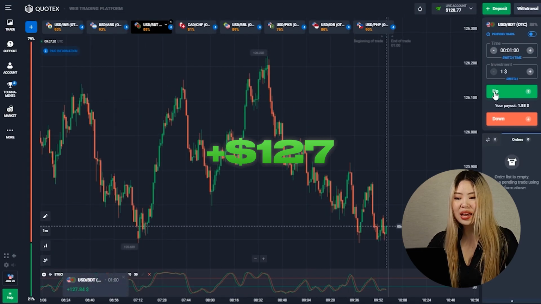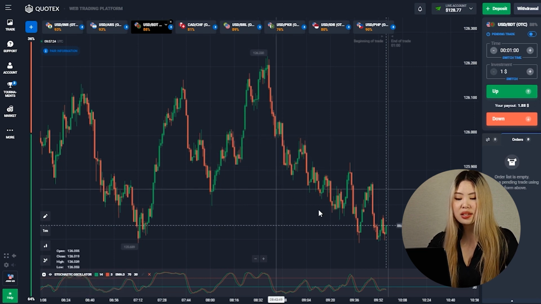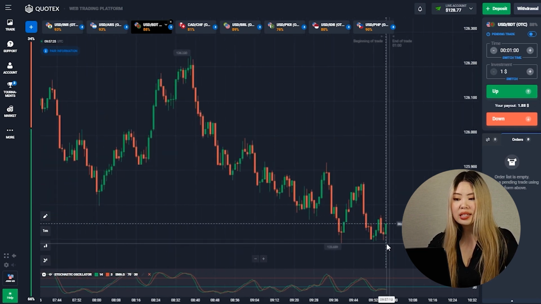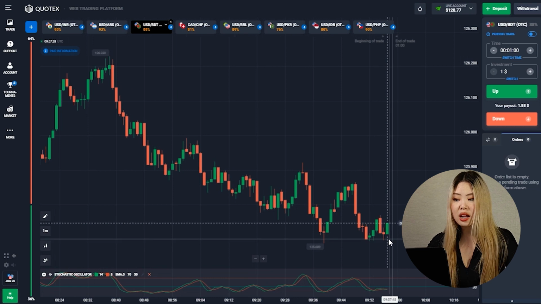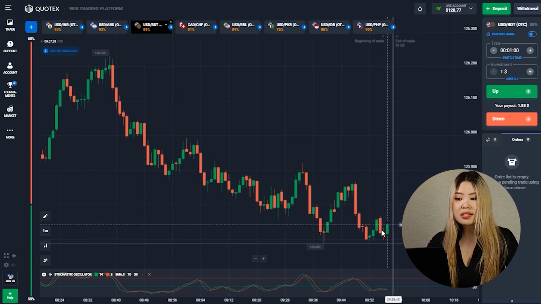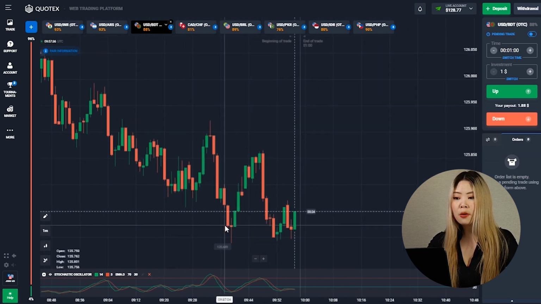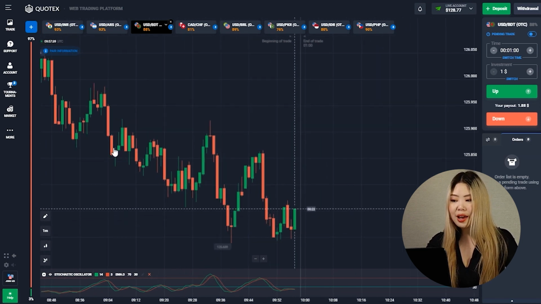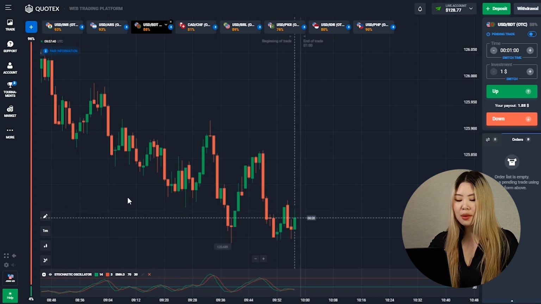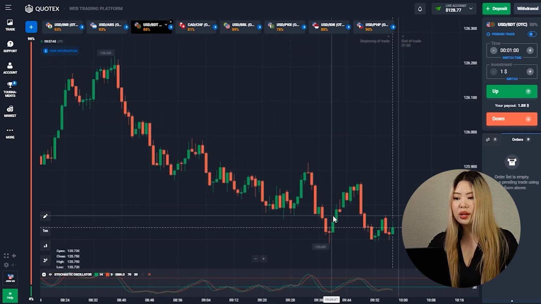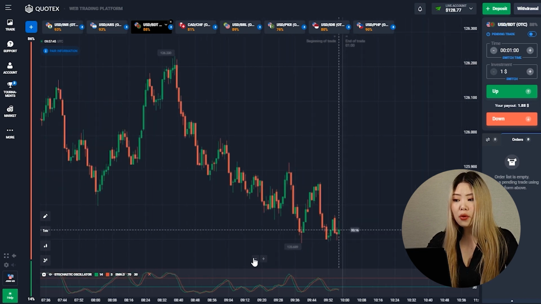And guys, I'm back in the black, and as you can see, again, a great entry point. Look, if we zoom in, we can see that there is a candle here, a reversal candle. It has a small body, a fairly long wick. The target is that the downward movement continues. Look, you can observe a similar situation here and here, and as you can see, all the time after downward movement, we have price reversing again.